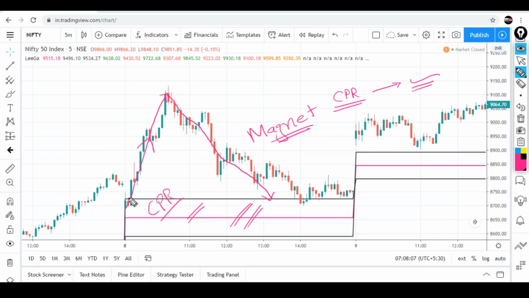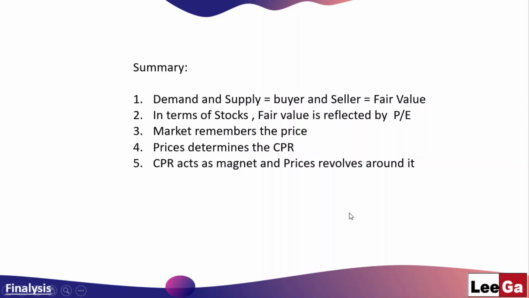और जब भी इस price से ऊपर जाता है price, then sellers set in, जो कि प्राइस को नीचे लाते हैं, and then when the prices are low, then again buyers kick in and then again the prices move ahead. So the entire concept of CPR is based on demand and supply governed by buyers and sellers.